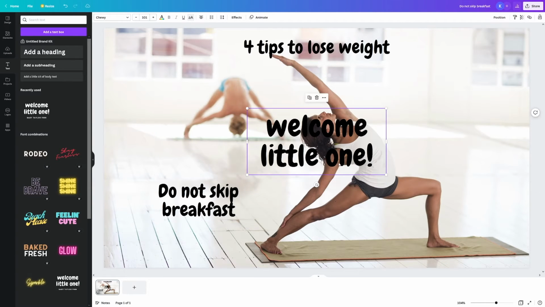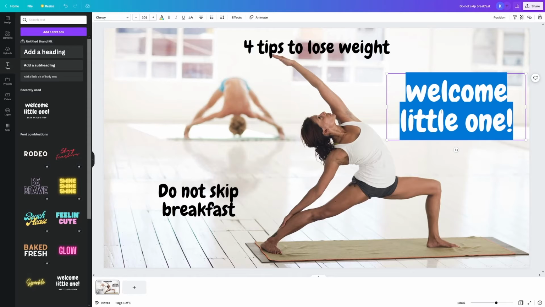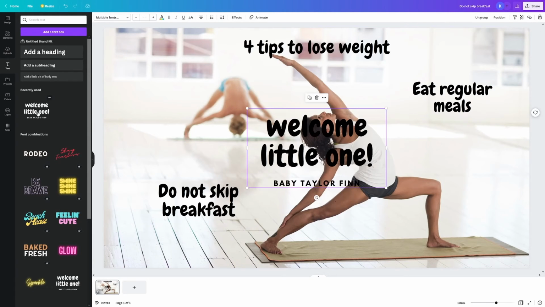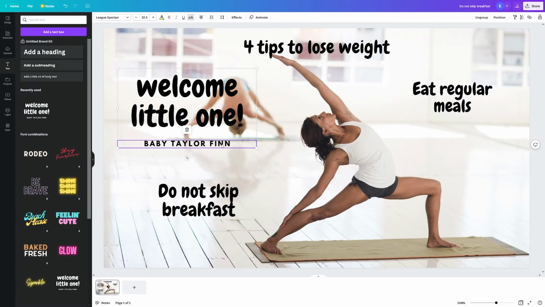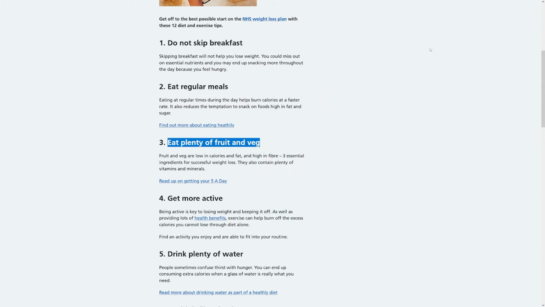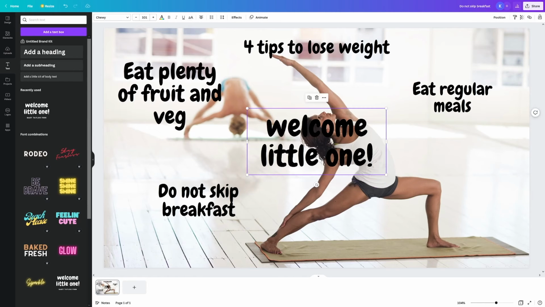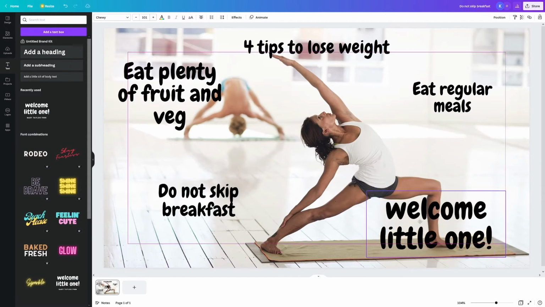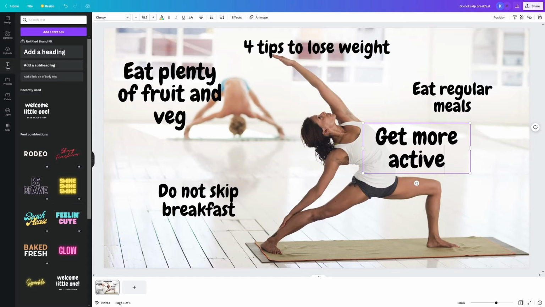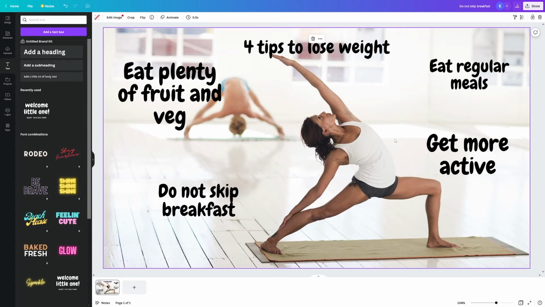We can just delete this again and move this here, for example. And we copy the second one here, copy, and we paste that in here once more, you just make it smaller, and we are, of course, ready for the third one. We can just move this one, delete this one, make this smaller, change text, get a third one, eat plenty of fruit and vegetables, make this like this, of course, this can stay like this, add another one, delete this, just make this like here, for example, just make sure that people can see it, get the last one, and then paste that in here, and that's it. We have 4 tips to lose weight, okay? So this is the picture that is going to make us the money.